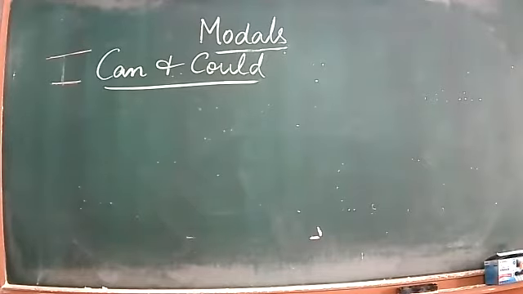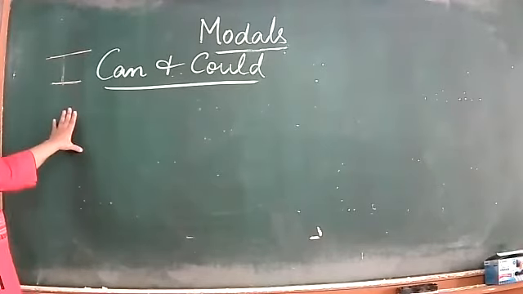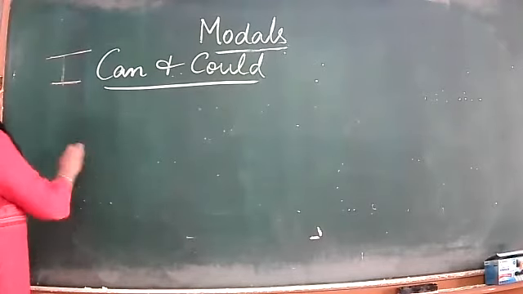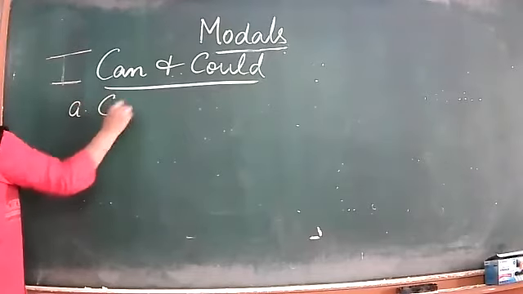Some common models are can, could, may, might. You can write like this, then one by one you can just start. Or simply directly start first one after leaving 2-3 lines. So first group is can, could. So first one is can.